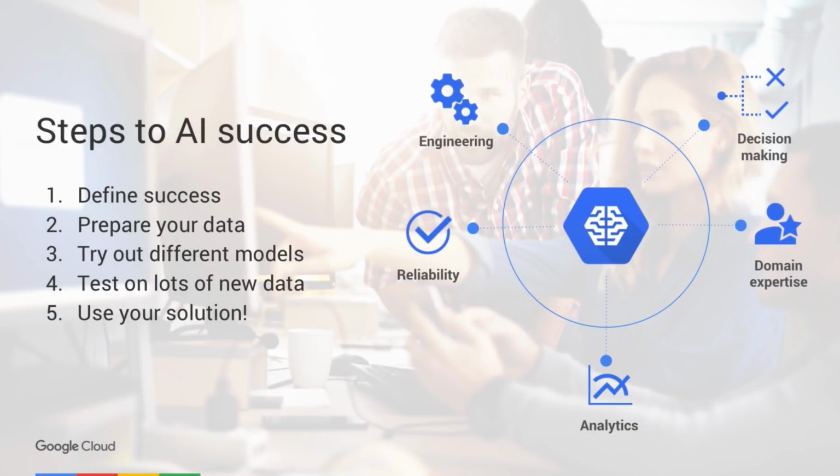The steps required for AI are the same as for machine learning. Think about your task and define success. Prepare your data in the cloud. Build recipes by trying out algorithms until the results look promising. Test your recipe on lots of new data. And then use your solution to transform your business.